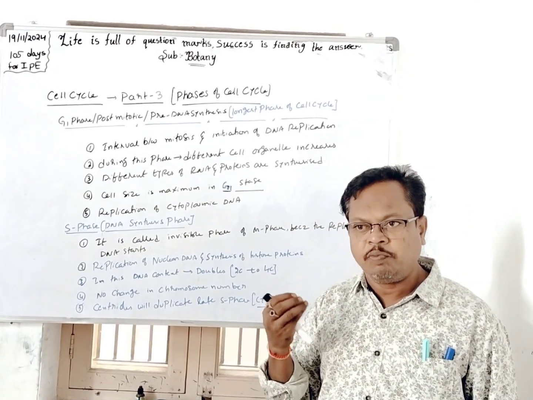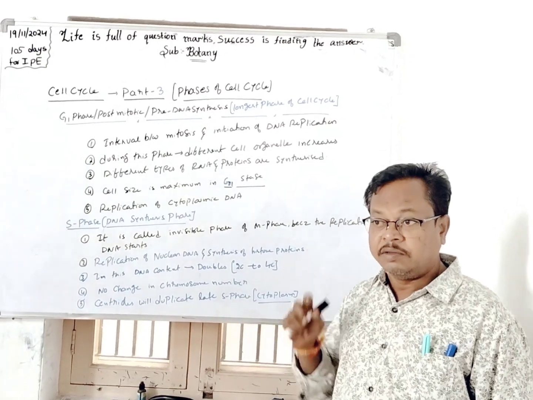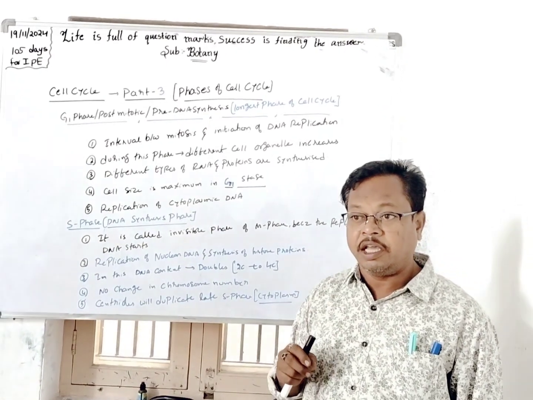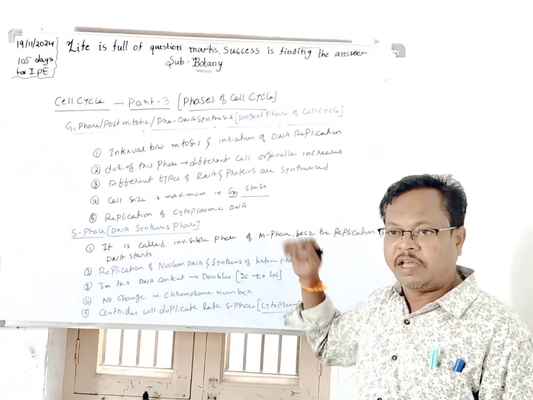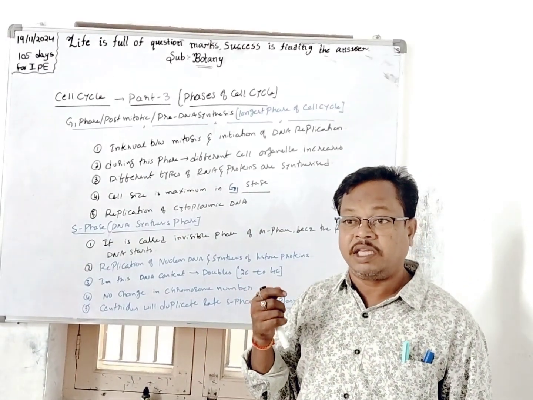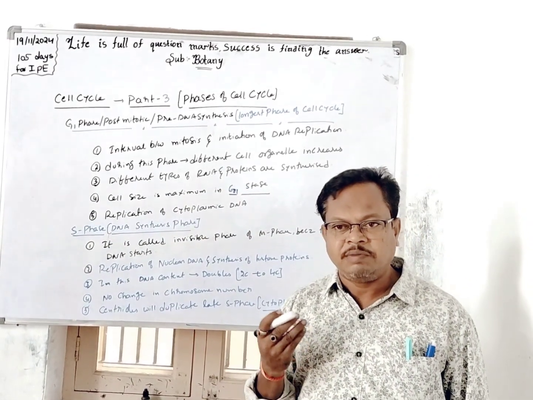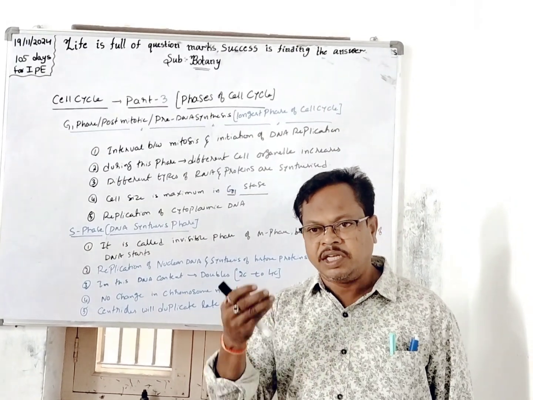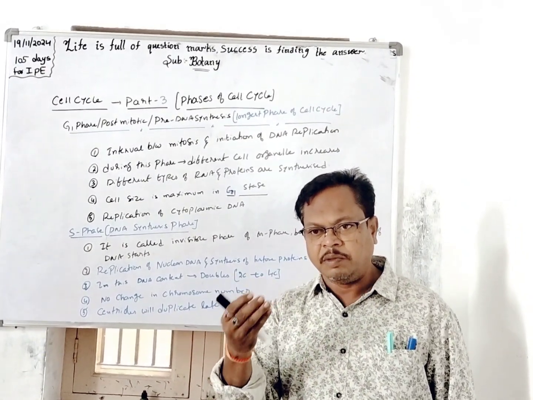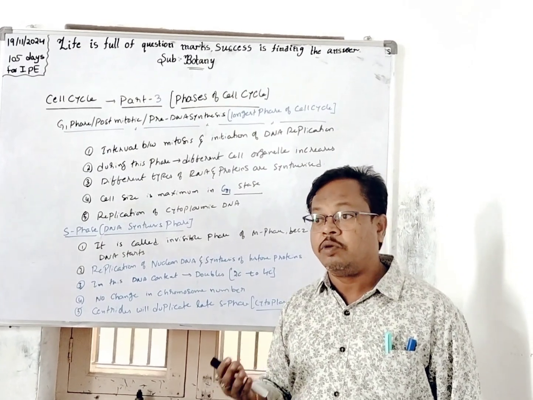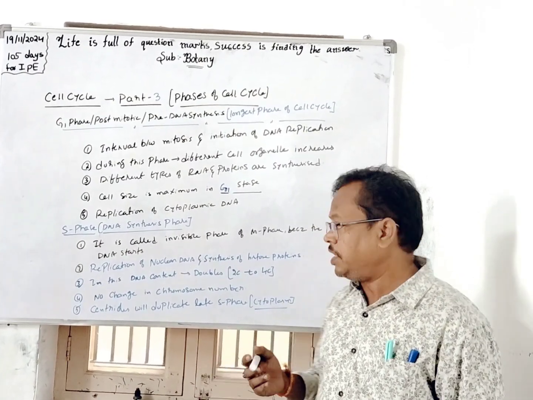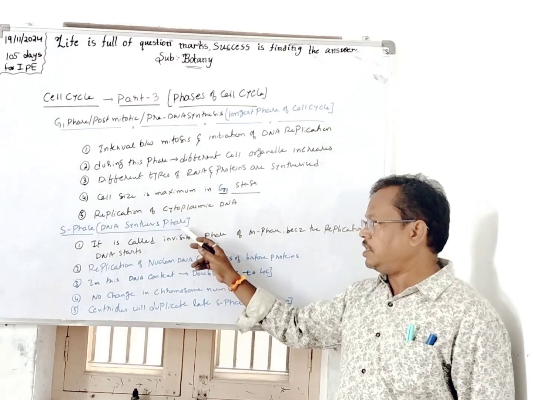These are self-duplicating cell organelles, whereas mitochondrial DNA and chloroplast DNA will be synthesized in the G1 phase, and these are called cytoplasmic inheritance. What is meant by cytoplasmic inheritance? The genes which are inherited from the cytoplasm of the parent cell to the progeny, the offspring, that is called cytoplasmic inheritance.